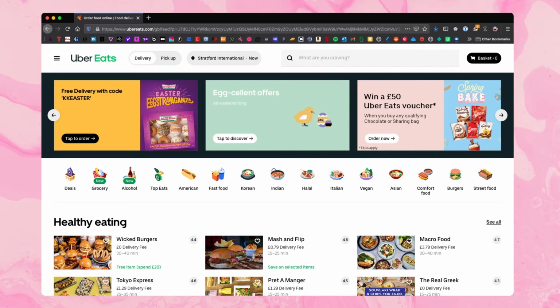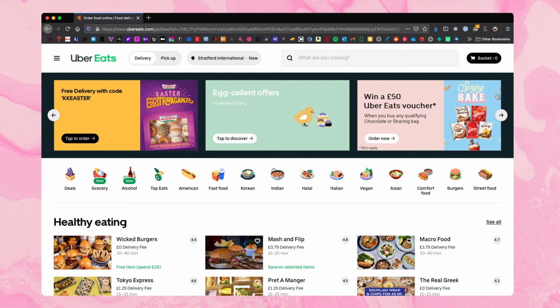For example, a person like me, I'm terrible when it comes to making decisions about what I want to eat today. So the more options Uber give me, the longer it's going to take me to make a decision about what I want to eat. So how do Uber Eats go about solving this problem? Because they're conscious that they want to add more food options to the platform. They want to add as many businesses as they can, but they still want to allow their users to make that decision about what they want to eat.